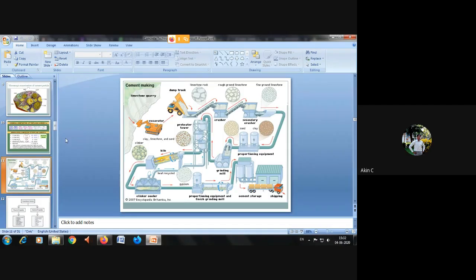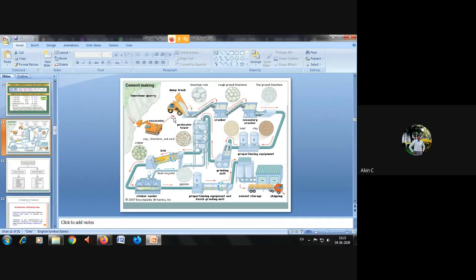So this is the cement manufacturing. Similarly, this is the limestone mountain or rock. They are cutting this and transferring it to the truck. The truck is going to the cement manufacturing area. It is poured, crushed again, and sent to the secondary crusher and then proportioning equipment, then grinding mill, and again it goes to the preheater tower, and then this is the area where the rotary kiln is. It is heating at a temperature of 1450.